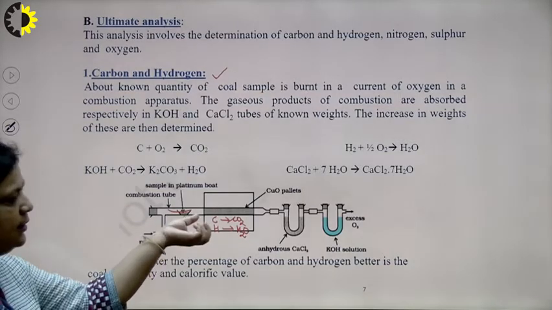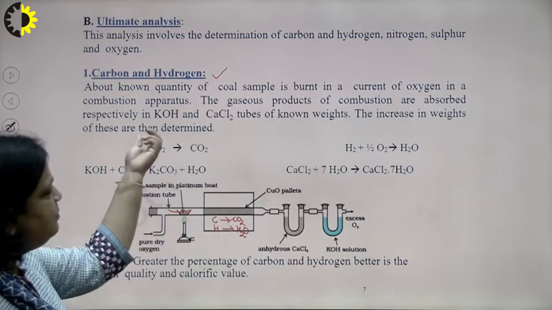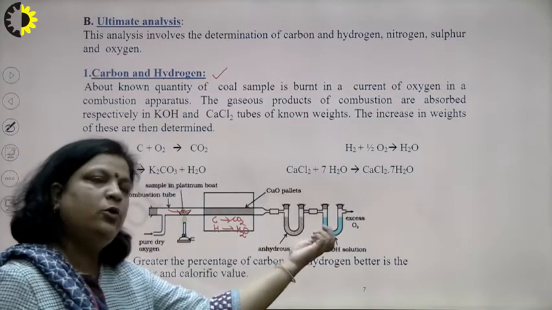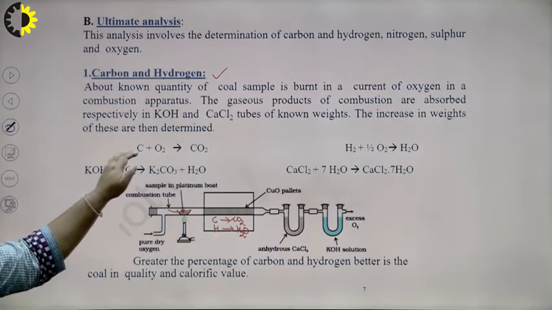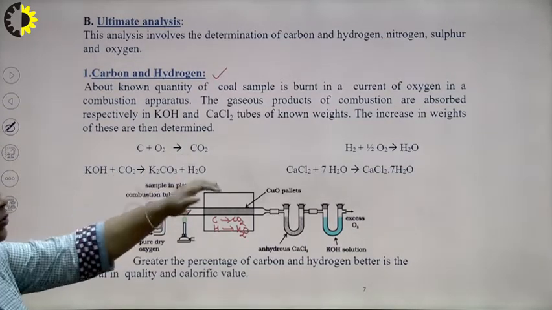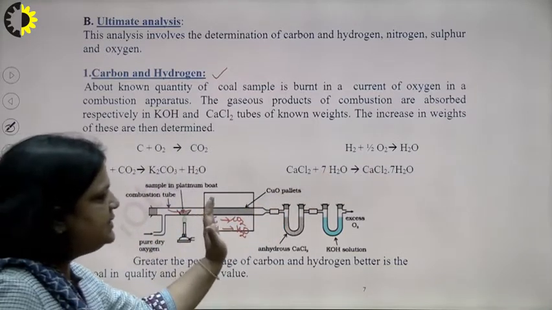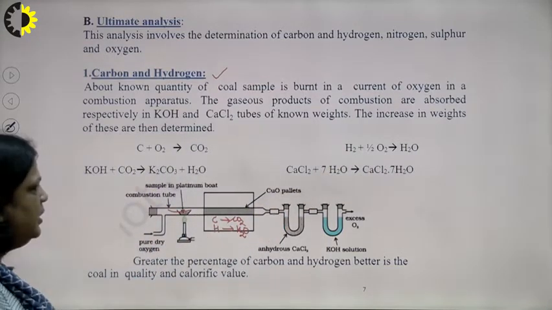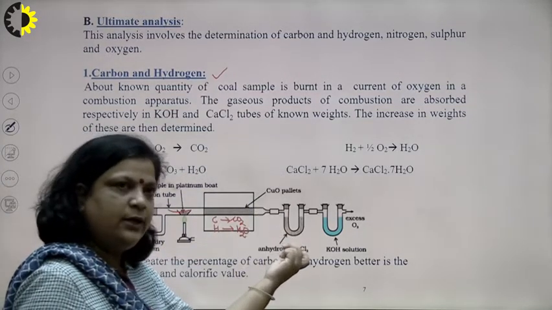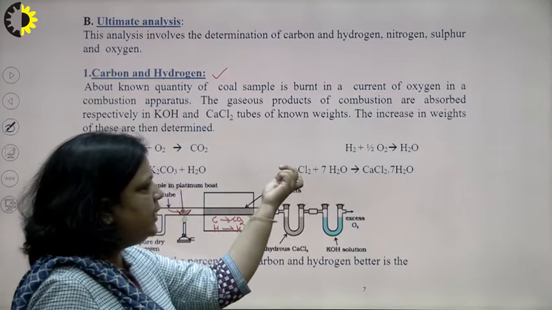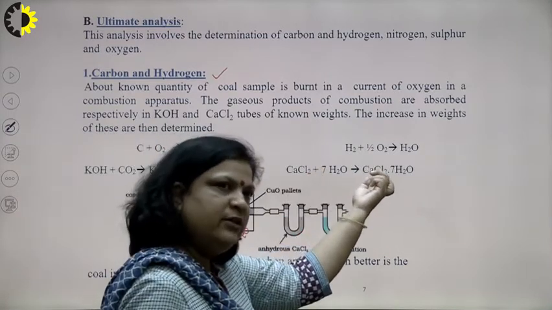And then after combustion this gas is passed through a CaCl2 tube as well as KOH solution. The reaction is this: if carbon is present then C plus O2, if hydrogen is present then H2 plus half O2. When we pass this gas through the calcium chloride tube, which is an anhydrous calcium chloride tube, it will absorb all moisture and form CaCl2·7H2O.